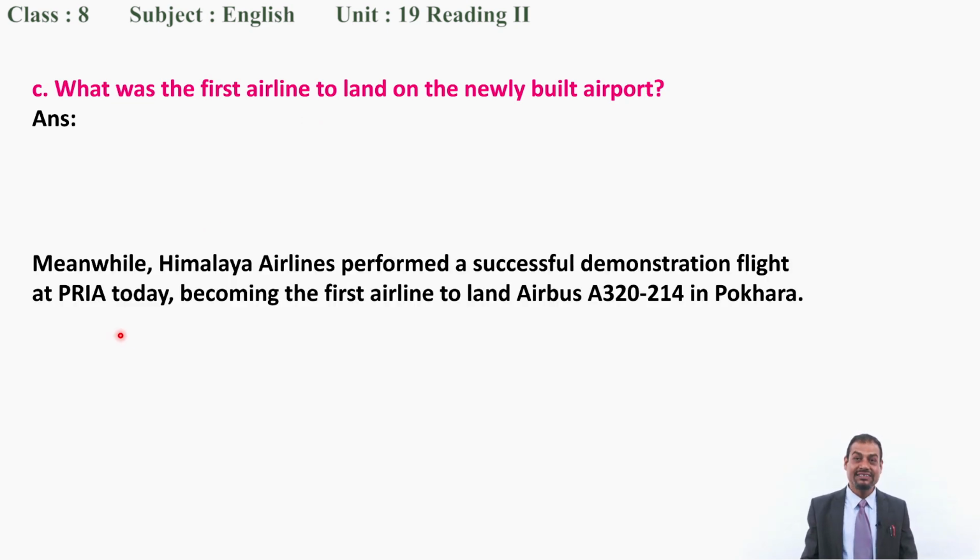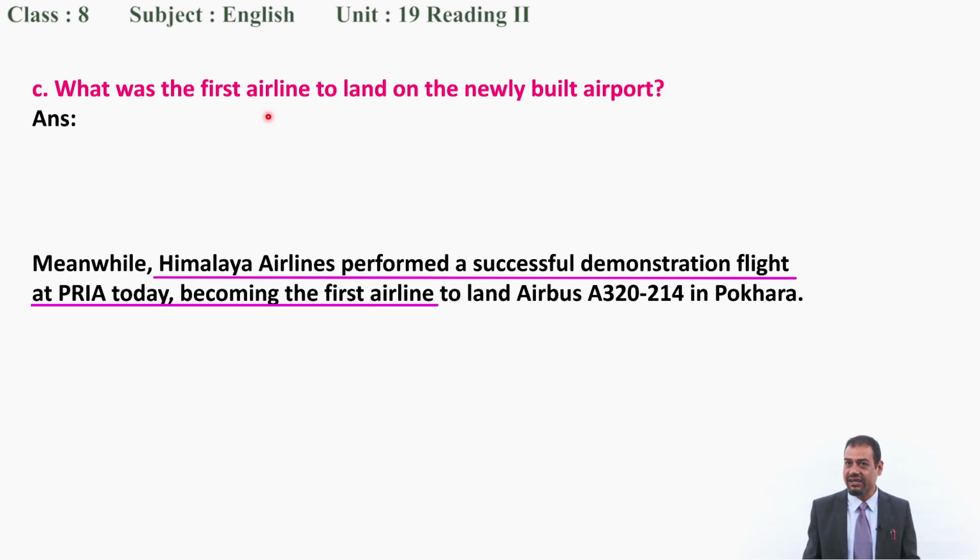Now in this paragraph you can find, meanwhile Himalaya Airlines performed a successful demonstration flight at PRIA today, becoming the first airline. Now you can see here Himalaya Airlines, one thing here, another the first airline. So you have to connect it. It is a reorganization type of question. You have to link one idea with another one, crossing the words or lines or paragraphs. So your answer is here: Himalaya Airlines performed a successful demonstration flight at PRIA, Pokhara International Airport, becoming the first airline. So your answer should be this one.